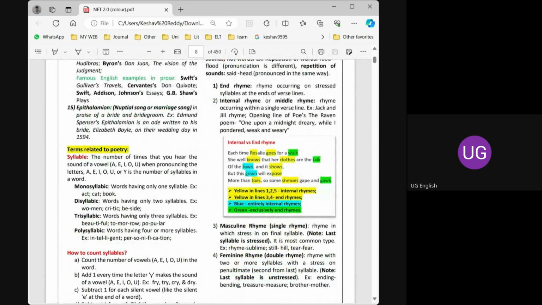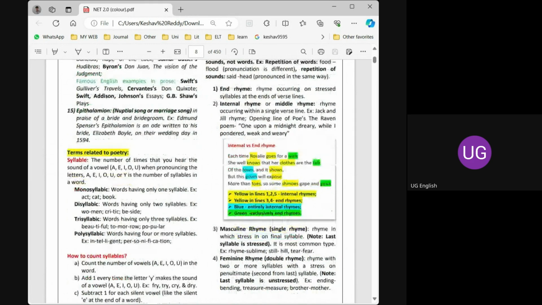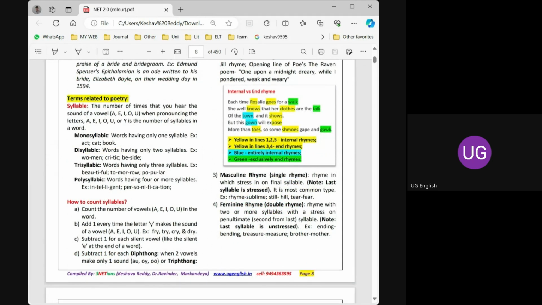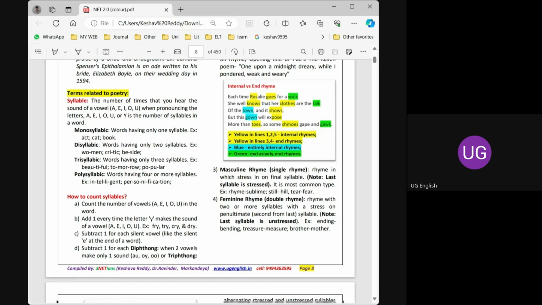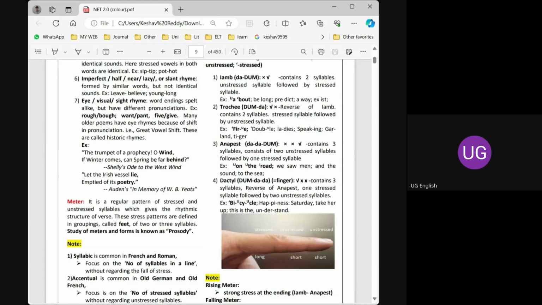We also discussed the types of rhymes, that is internal rhyme, external rhyme, that is end rhyme, masculine and feminine rhymes, and we learnt about syllable and how to count the number of syllables in a particular word. And we stopped here.